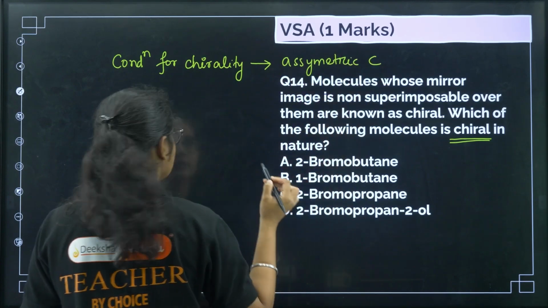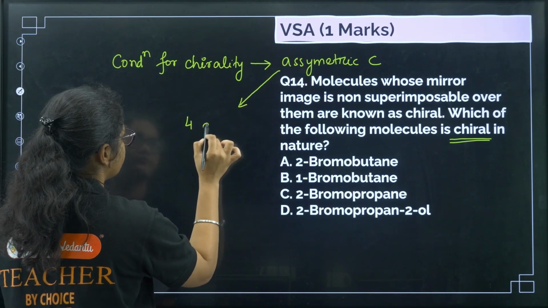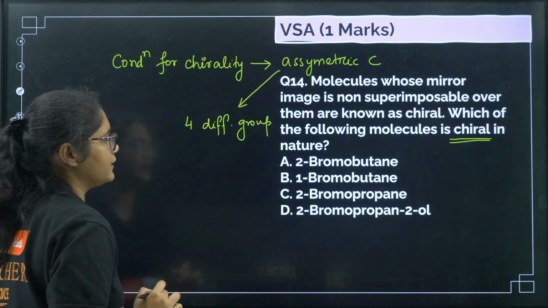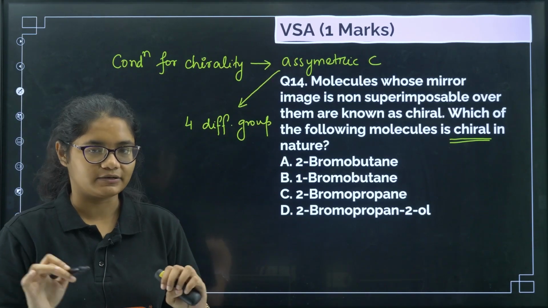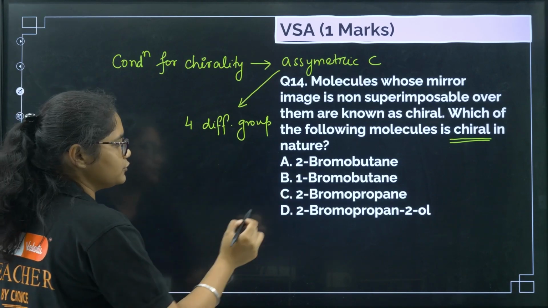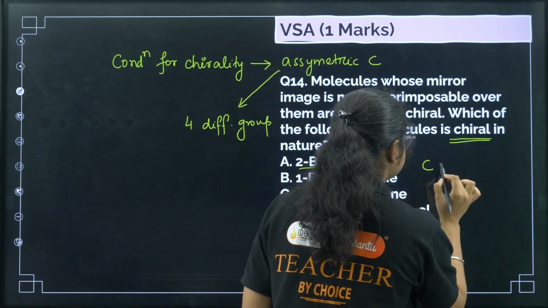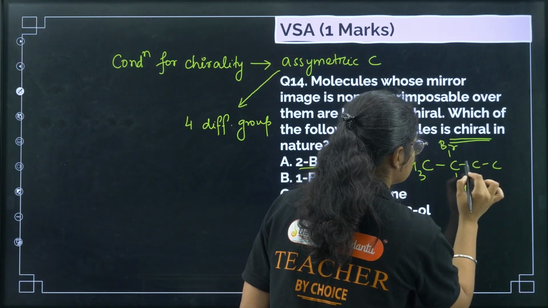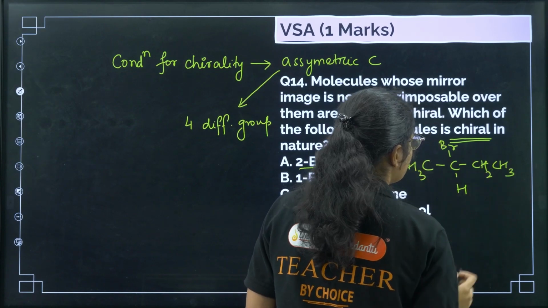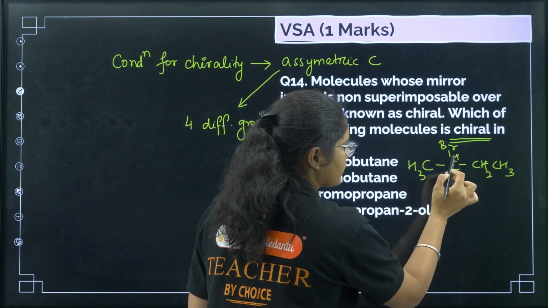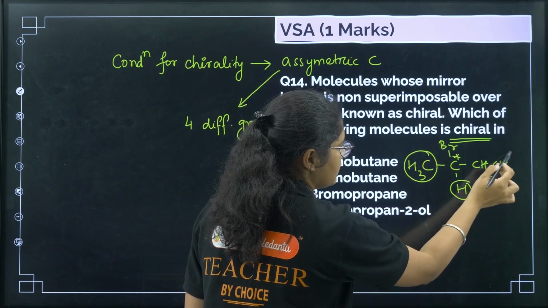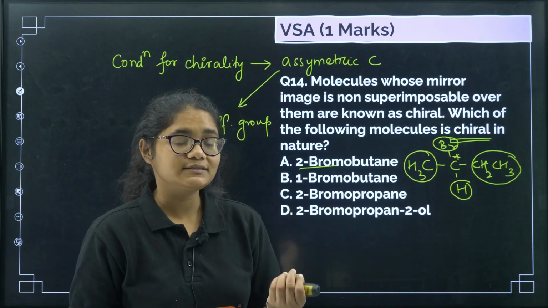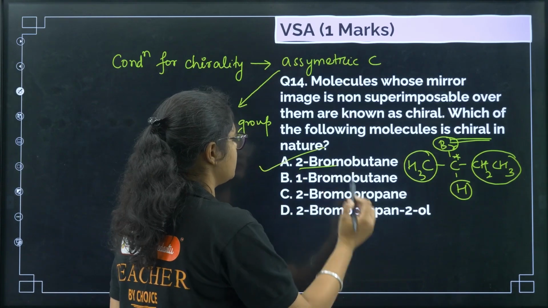Now what is asymmetric carbon? Asymmetric carbon is something where 4 different groups are attached to the same carbon, right? That is called asymmetric carbon. Now let us draw the structures of all these options. 2-bromo-butane. So if you see, it is like this. Now if you see this structure, I have this carbon, one side methyl group, one side hydrogen, one side ethyl group and one side bromine group, right? All the 4 groups are different, right? So this can be optically active. So our correct answer will be option number A.